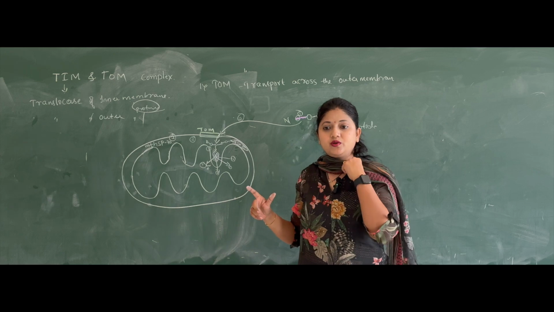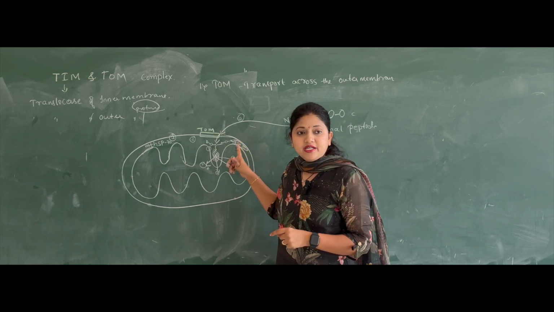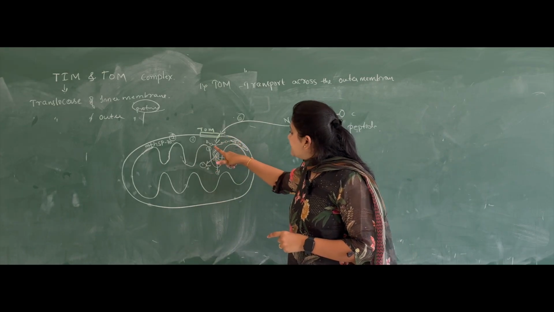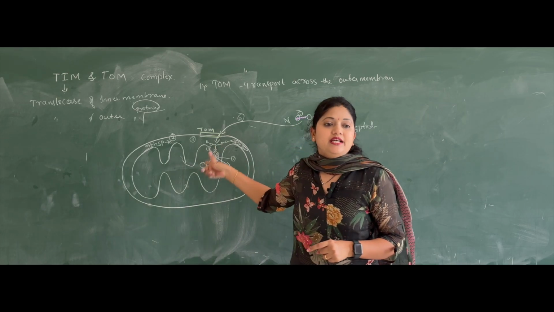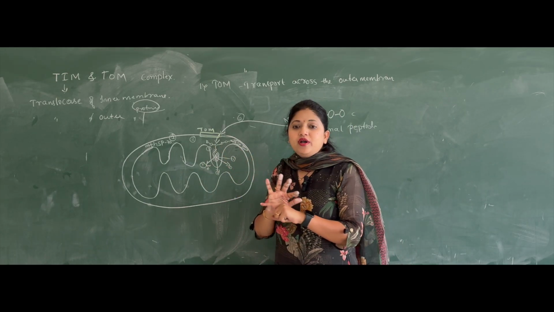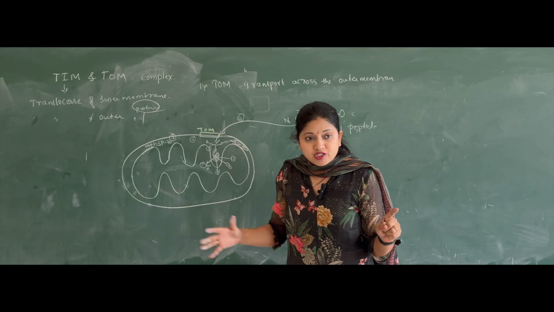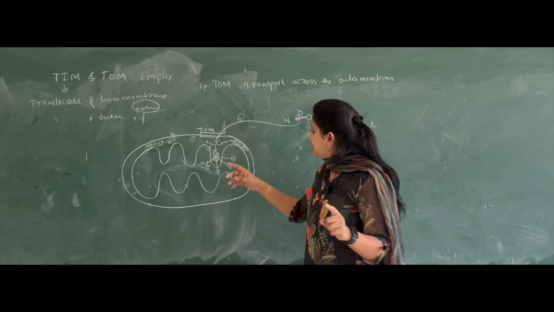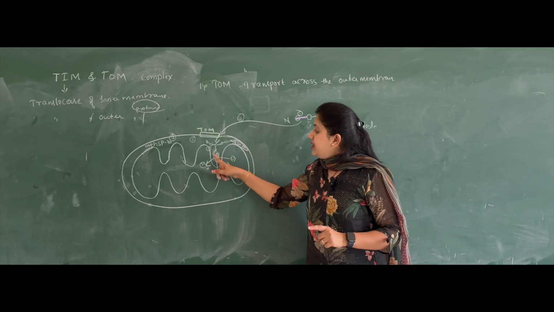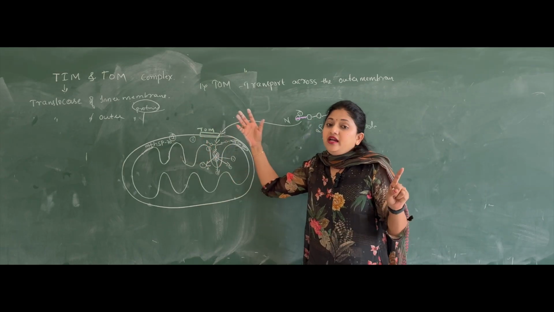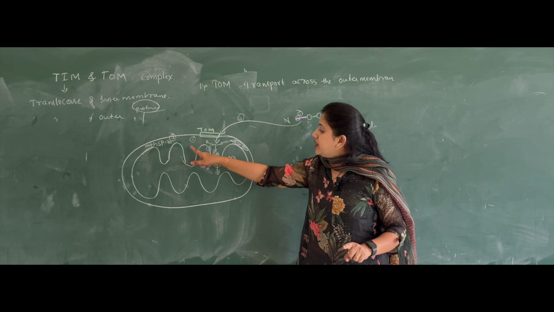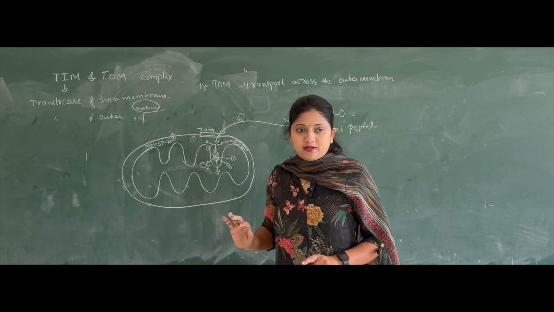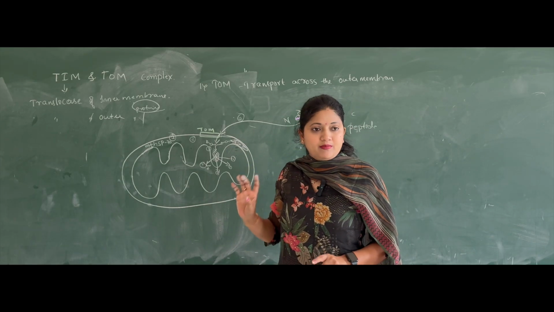Remember this, chaperones. So this HSP70 will bind to the primary protein, and then it will start folding the protein into secondary and tertiary structure. Once the proper folding is done, after it achieves its tertiary or quaternary structure, then it will be delivered back to its target. The target can be target number 1, 2, 3, or 4. It delivers to wherever it needs to go. This is how the Tom complex works.